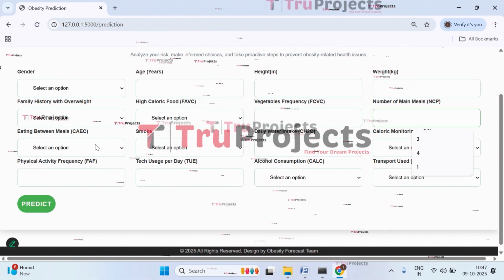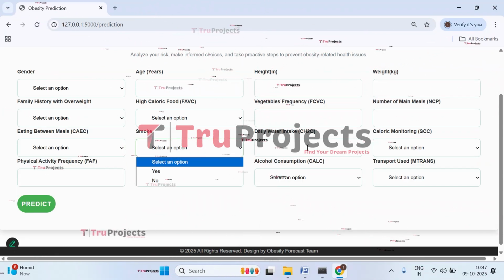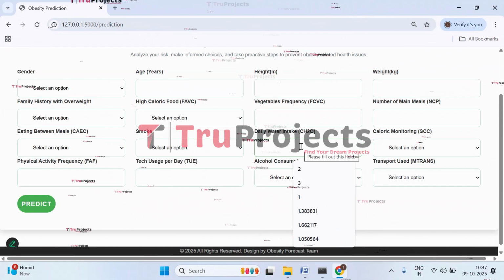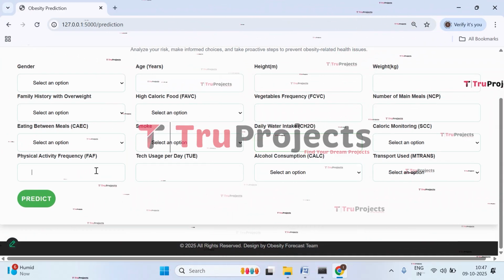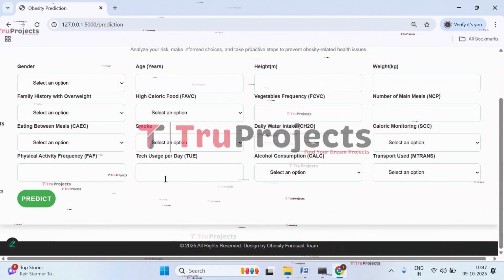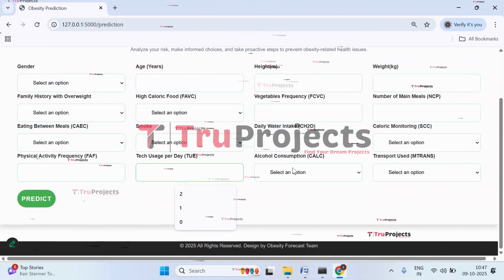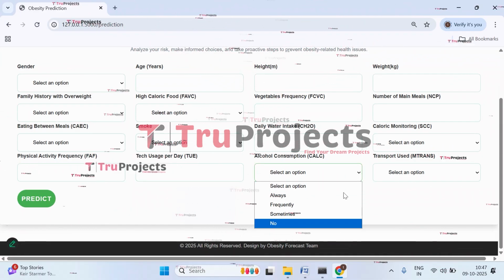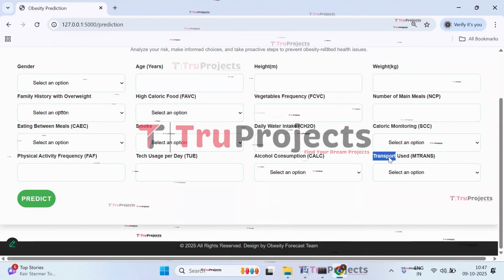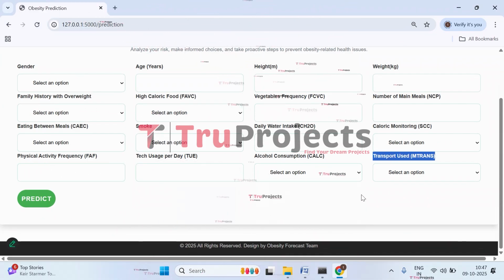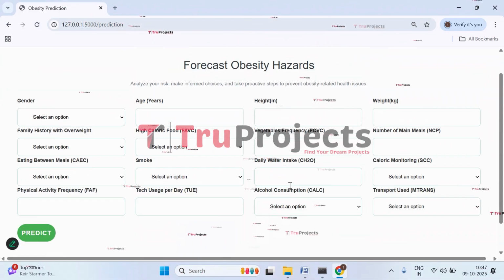And here we have eating between meals, smoke, daily water intake, how much water he takes. And here we have caloric monitoring. Here we have physical activity. And here we have tech usage per day. And here we have alcohol consumption, so how frequently he consumes alcohol. And here we have transportation, which mode of transportation he uses. So this is all about the parameters.